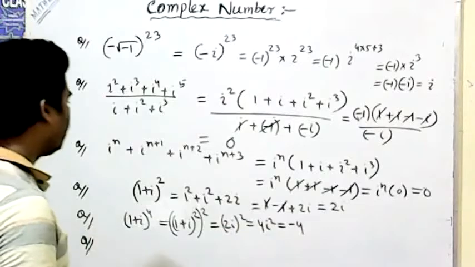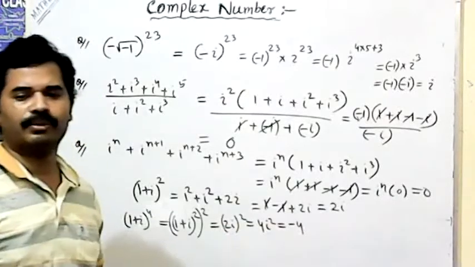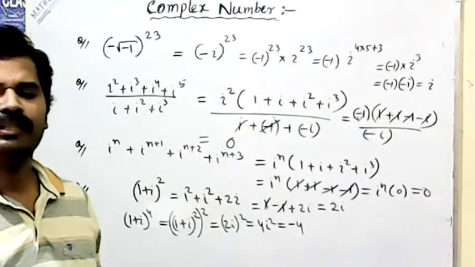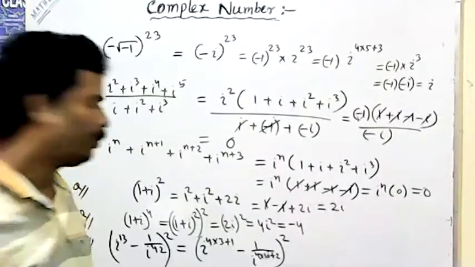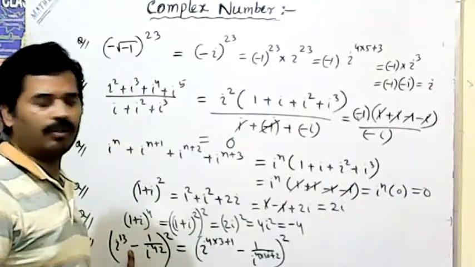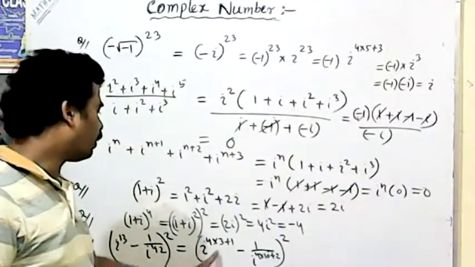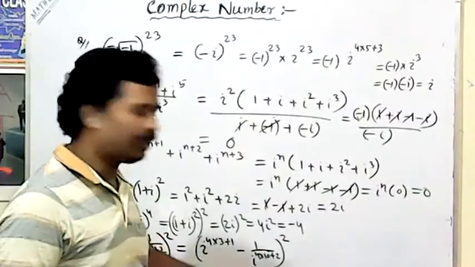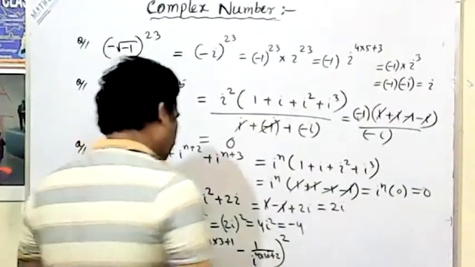Okay. Then similarly, if you want another question, you can do. That is some typical question. So here, i to the power 13 minus 1 by i to the power 42 means i to the power 4 into 3 plus 1, by minus 1 by i to the power 4 into 10 plus 2, whole square.